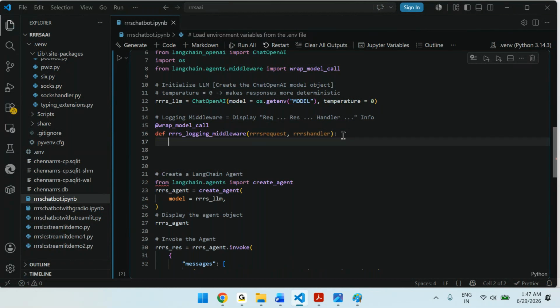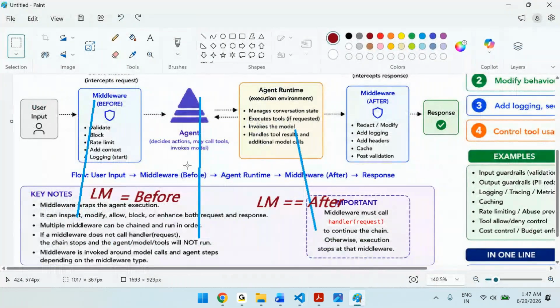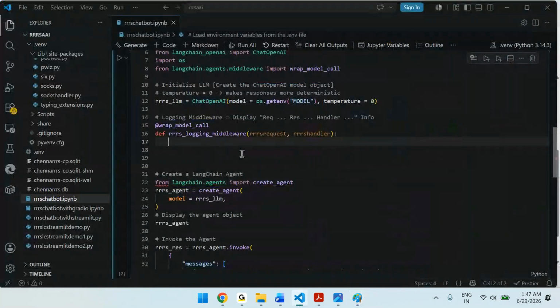Then you can print all the information before and after, right? So let's print the before. Before, we have the request information and the handler information. After, you will have the response information. Therefore I am just doing around. I am not specifically writing before and after. I want to do around. That's where wrap comes in. That's why there is one function, wrap model call.